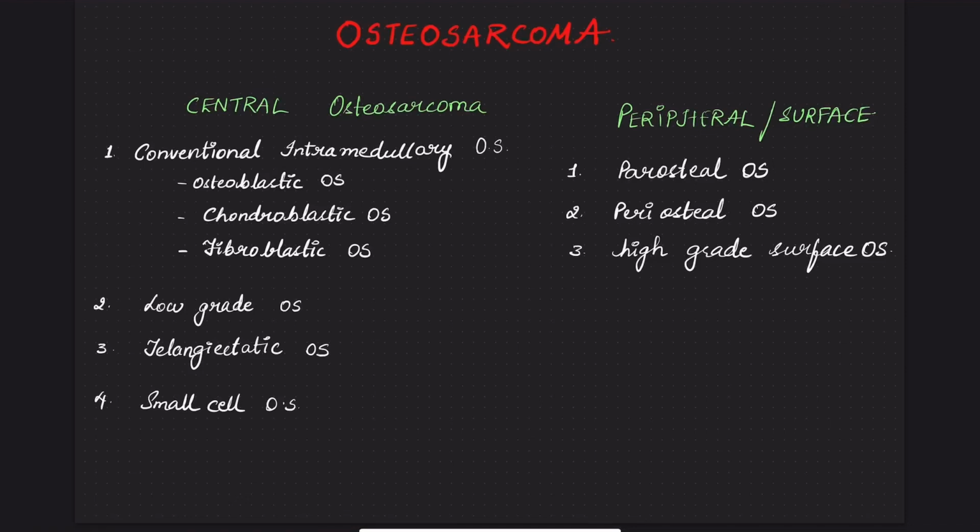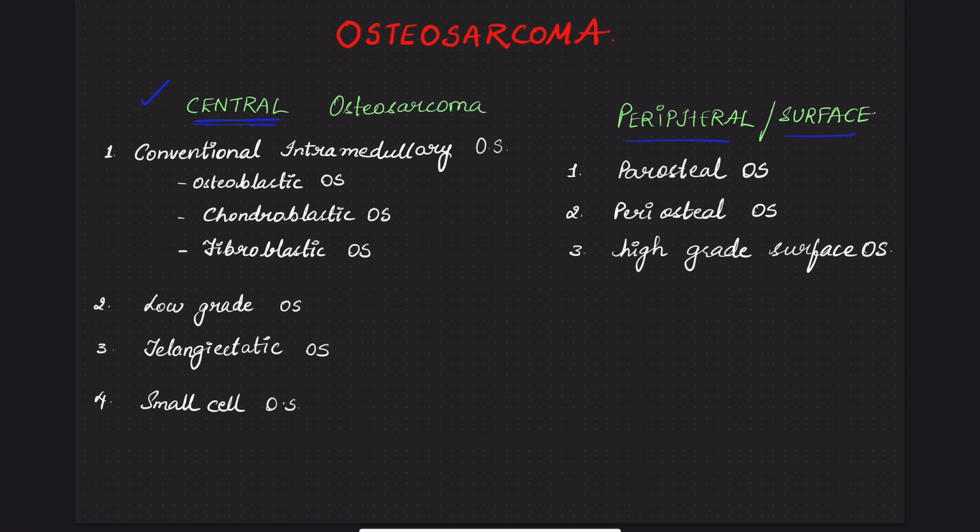Today, let us study about osteosarcoma. Osteosarcoma is the most common primary malignant tumor of the bone. It has various histological variants, which can be classified into the central variety, that arises within the medullary cavity, and the peripheral or surface variety, where the tumor arises on the surface of bone.